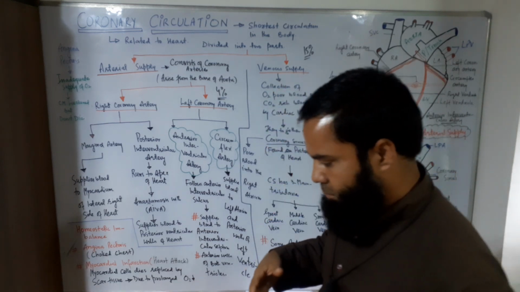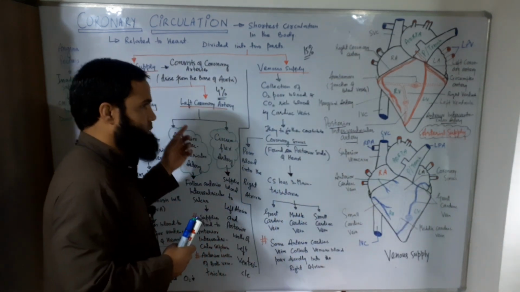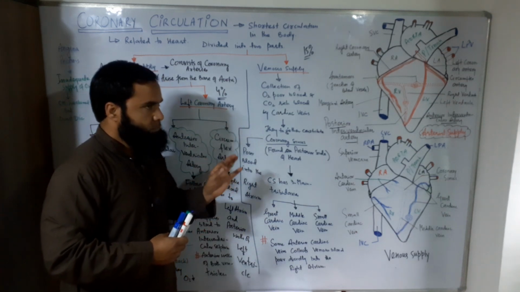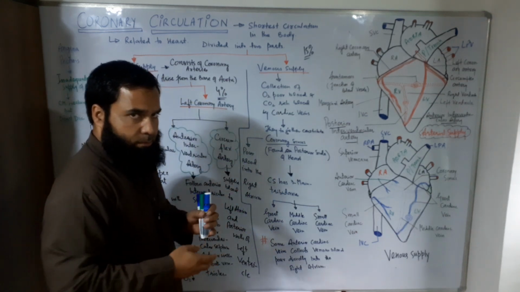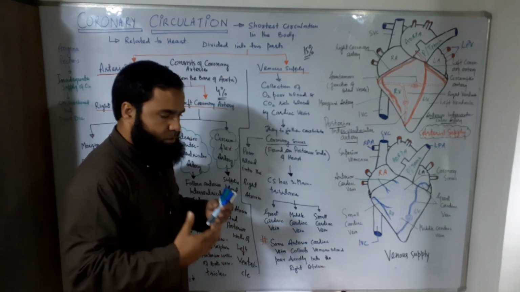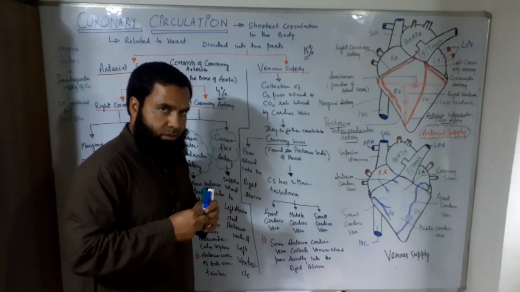On the other hand, there is the venous blood. Before discussing the venous supply of the heart, certain points are important regarding the arterial supply. So this heart receives oxygenated blood only when the heart is in a relaxed condition.